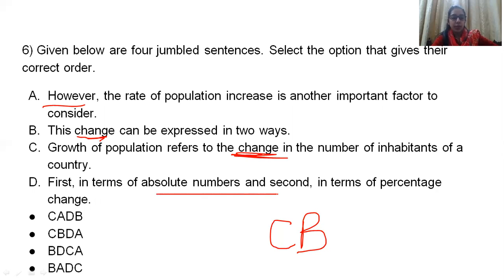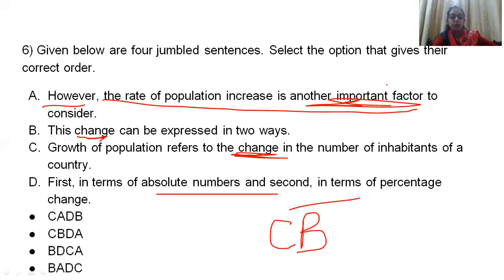First in terms of absolute number and second in terms of percentage. However, the rate of population increase is another important factor. So this important factor will come at the end. So it will be D and A. That means this particular statement will be correct.